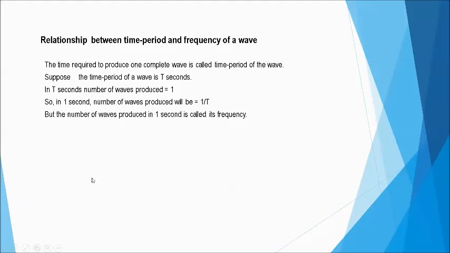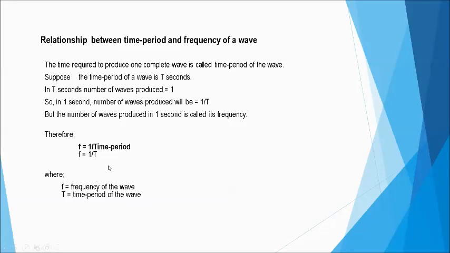But the number of waves produced in 1 second is called its frequency. Okay? So, how many waves are produced in a single second? That is the frequency of the wave. Okay? So, therefore, F is equal to 1 over time period, or in symbol, F equals 1 over T. So, yan yun. Alright? So, where F is the frequency of the wave, and then T is the time period of the wave. So, that's the relationship between the two.